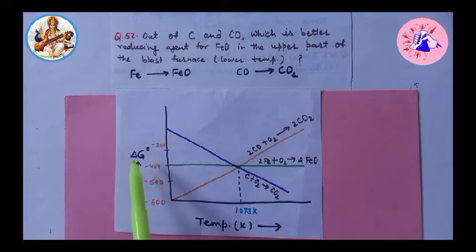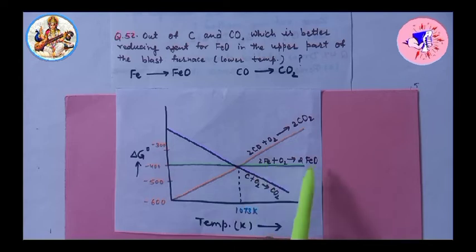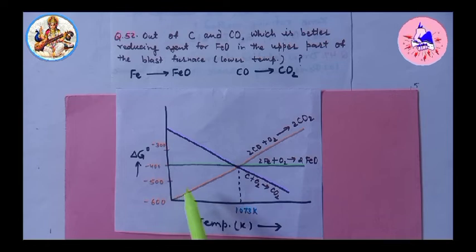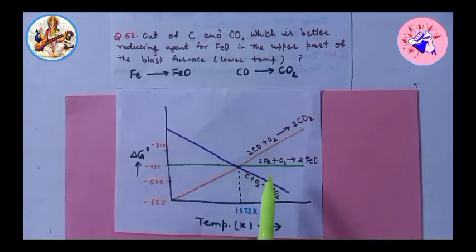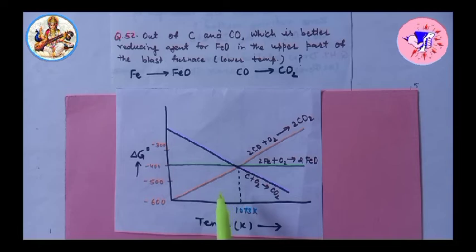Hence, at low temperature, below 1073 Kelvin, carbon monoxide is a better reducing agent than carbon.